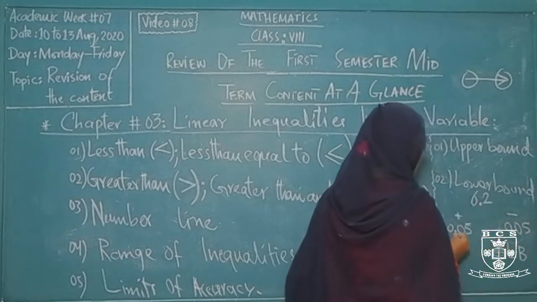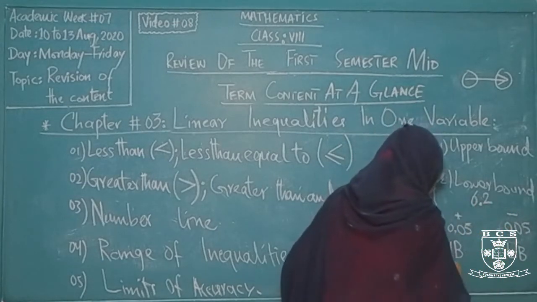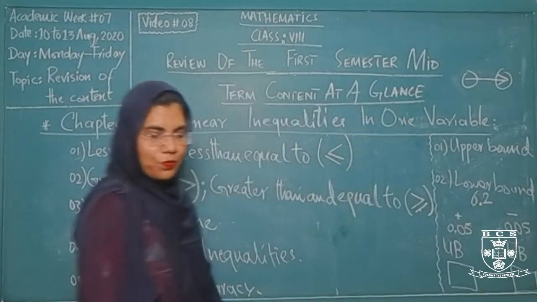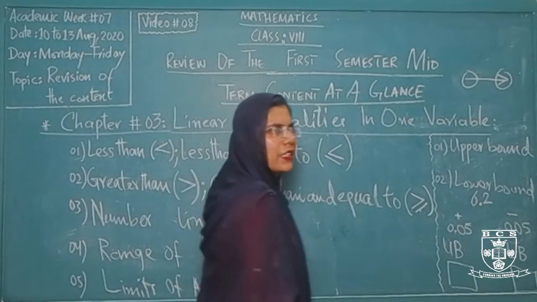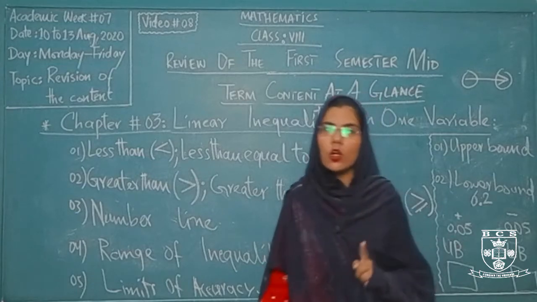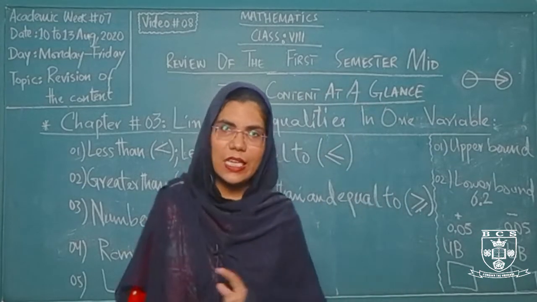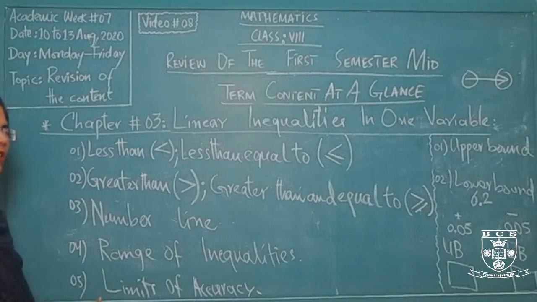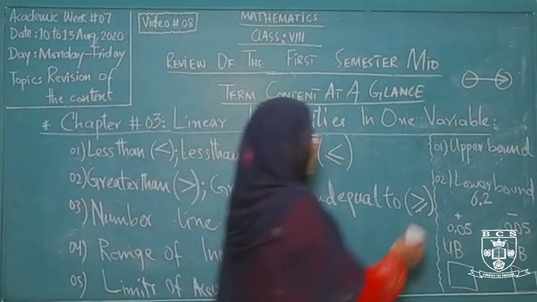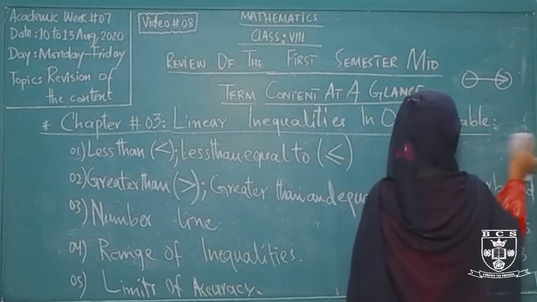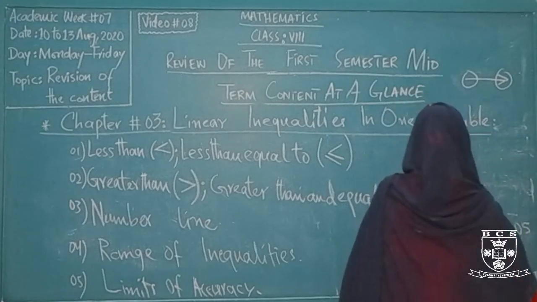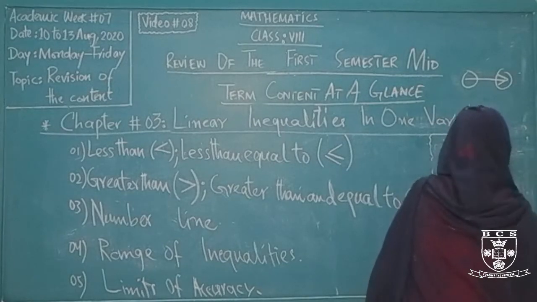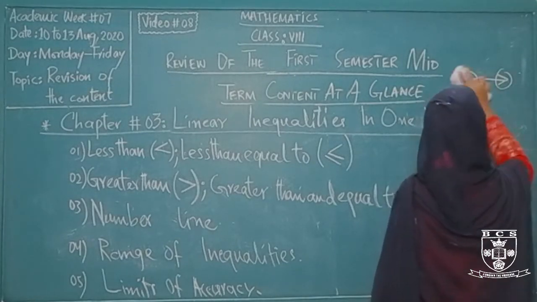So if we add this number and we subtract this number, the resultant answers will be your upper and the lower bound. To some extent we may say that the fourth concept, the range of the inequalities, and the last concept, that is limits of accuracy, are the same, and we are having different ranges using these two different concepts, and we may also represent the different inequalities on the number line as we have discussed right now.